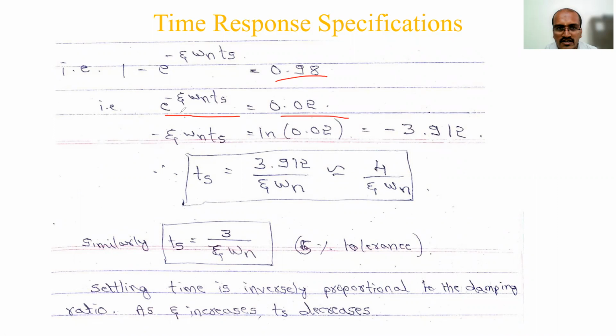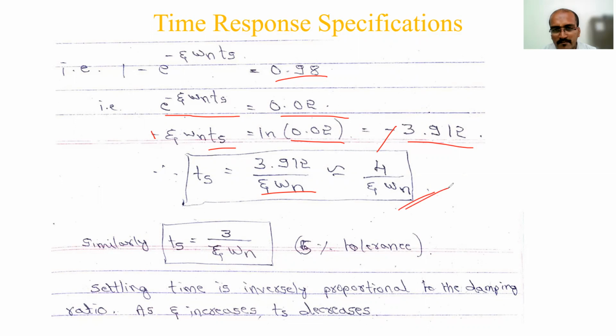To remove the exponential term, minus zeta omega n Ts is equal to ln of 0.02. Natural log will be applied to remove the natural exponential. So ln of 0.02 will give you minus 3.912. This minus sign cancels out, and you write the expression for settling time Ts, which is given by 3.912 by zeta omega n. This 3.9 we can approximately write as 4. Normally remember the formula, so 4 by zeta omega n you will get for settling time.